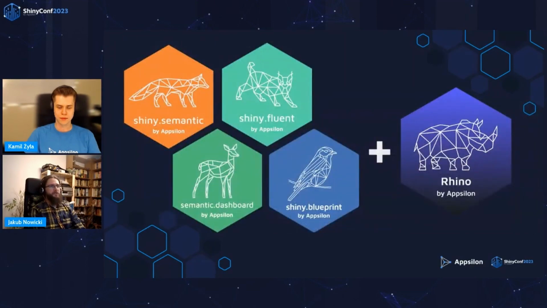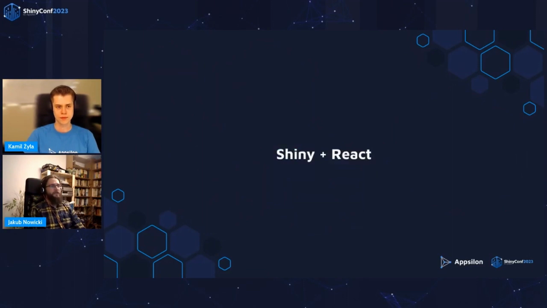All those packages work without any problem with Rhino, but soon we plan to make it even easier by giving you a set of templates, pre-built Rhino applications that will use UI coming from Semantic, Fluent, Blueprint. And with that, you will be able to start your projects even faster just by filling the existing structure with your content.